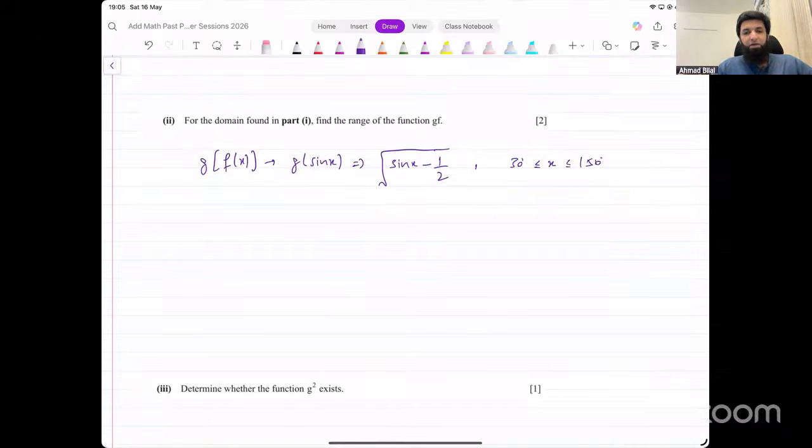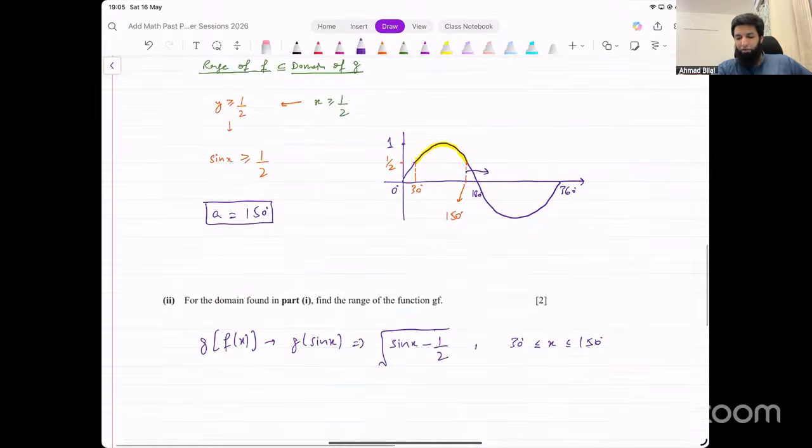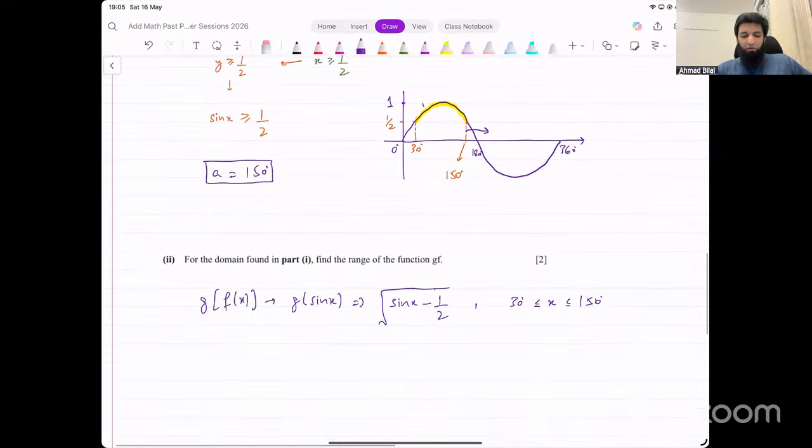Now we know from 30 to 150, we drew that graph there as well, right? What's the range of the sine function? What's the maximum value of sine and what's the minimum value for sine in that domain that was given? The maximum and minimum possible values of sine, they were from 1 over 2 to 1.